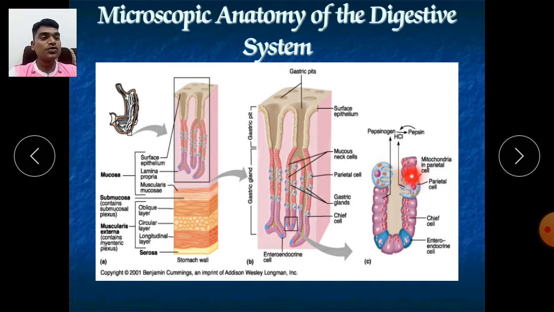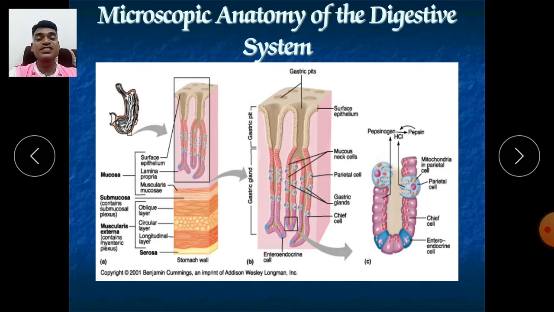Okay, so that is the parietal cell, and the other cell is called the chief cell. This chief cell secretes pepsin. It is a proteolytic enzyme, the only enzyme required for the breakdown of protein in our stomach. It breaks the protein along with HCl, and it also secretes gastric lipase.